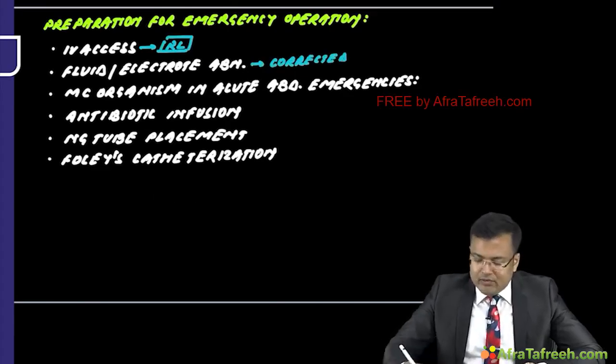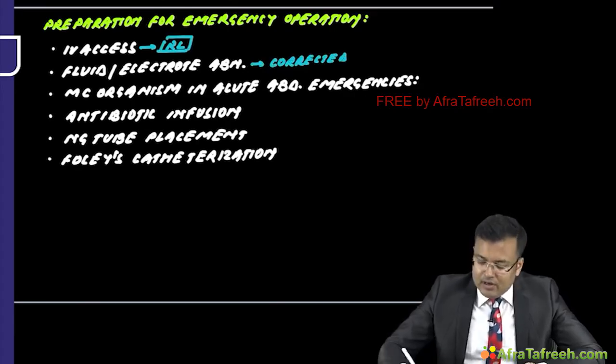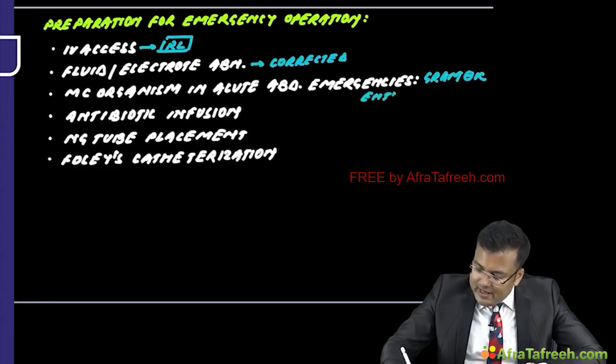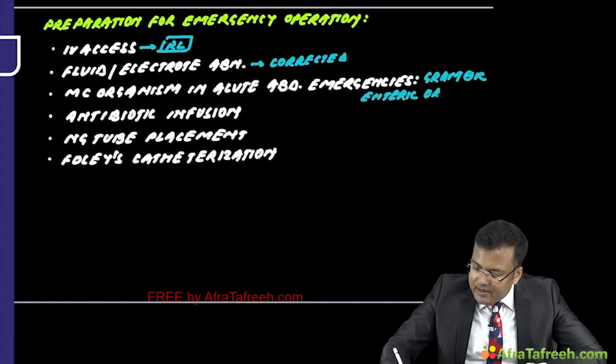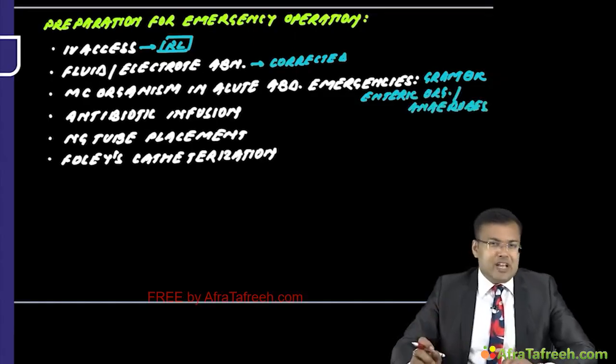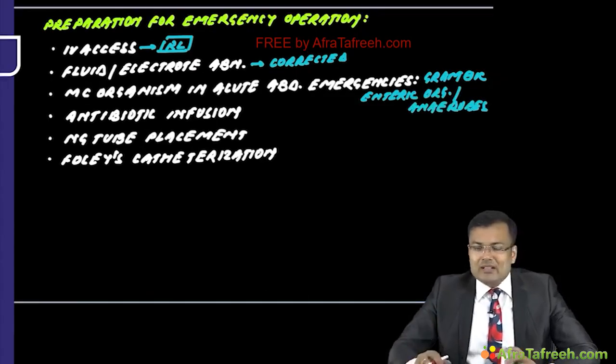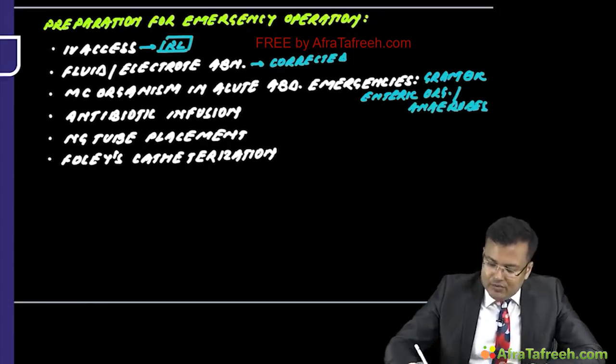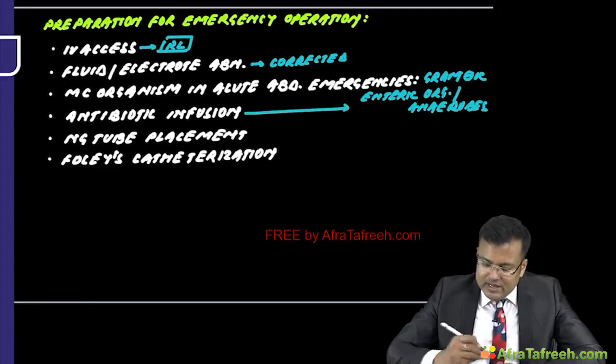In the majority of cases, what is the organism responsible for acute abdominal emergencies? It is E. coli. So it's gram-negative enteric organisms and anaerobes. Usually it's because of perforation peritonitis whenever there is fecal contamination, and you know that in fecal matter there is E. coli and Bacteroides fragilis. Clear? Antibiotic infusion should be given and it should cover these organisms.